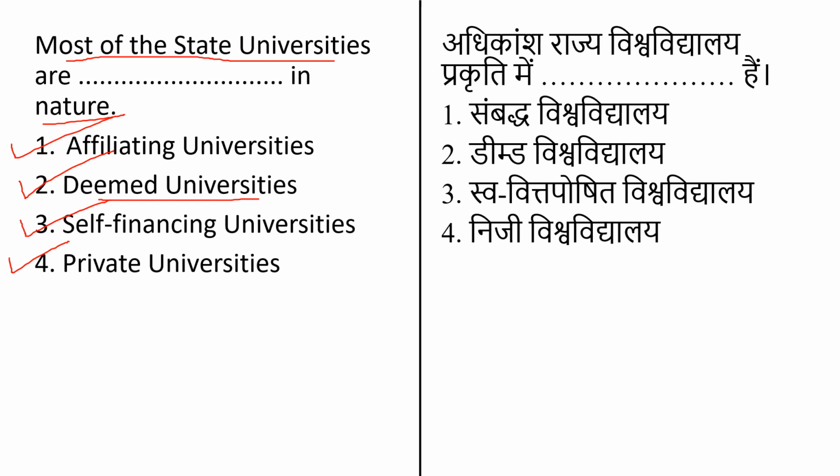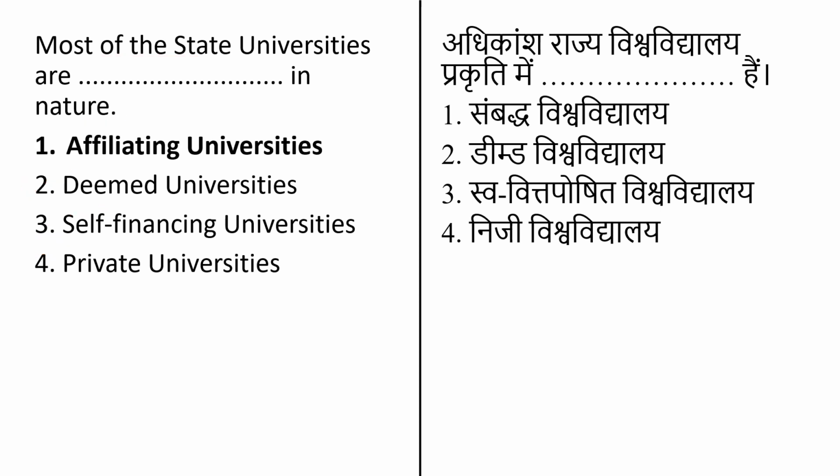Affiliating universities generally have a central campus on which are located departments or a school or an institute that impart education, and a postgraduate center located outside the campus in different districts. Affiliating universities may also have a university college as well as a constituent college. These universities have a variable number of colleges affiliated to them. So the correct answer here is option number 1, that is most of the state universities are affiliating universities in nature.